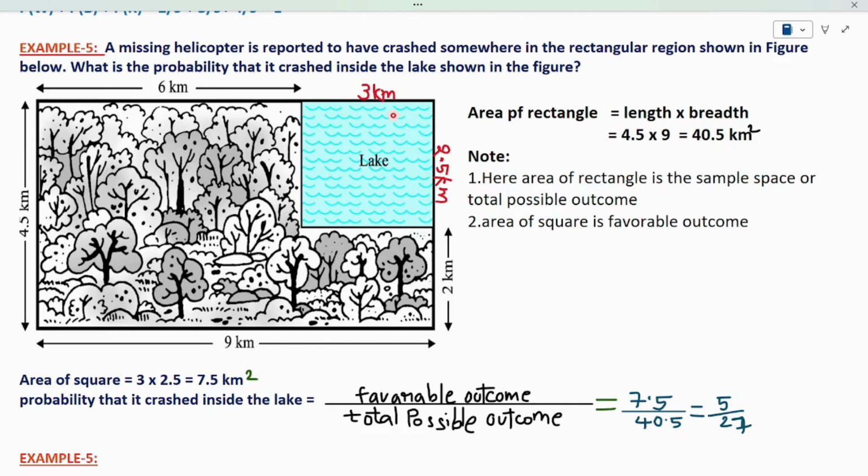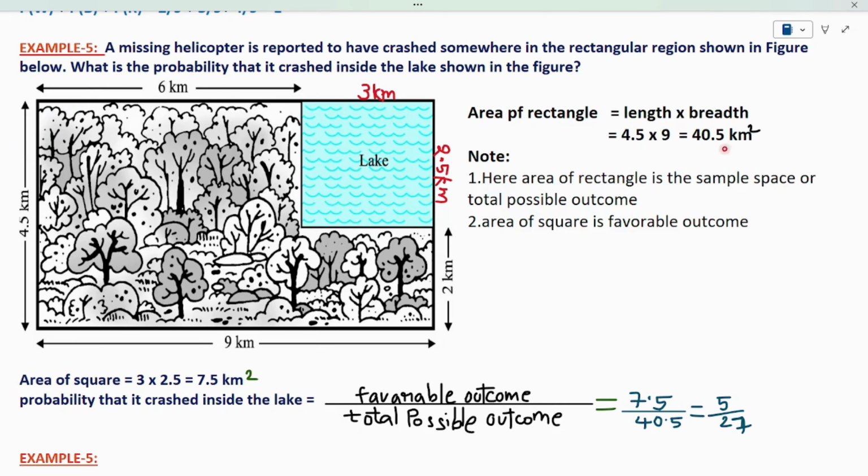What is the sample space here? Sample space is nothing but all the possible outcomes. From the data given in the problem, the possibility is the helicopter can crash in the rectangular zone. This is all the possibility. So I have to find the total area of this rectangle. I have 9 kilometers length and 4.5 kilometers width. So my area of the rectangle is length into breadth, 4.5 into 9, which is 40.5 kilometers square. So the area of this entire zone is 40.5 kilometers square.